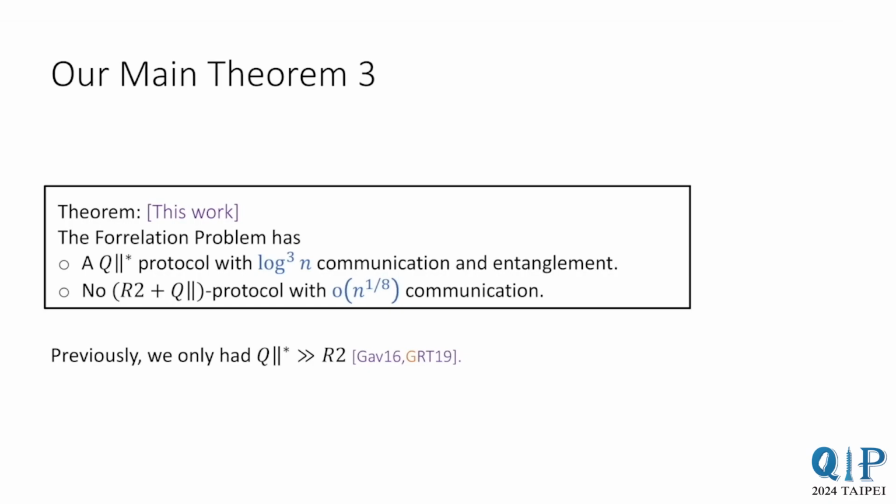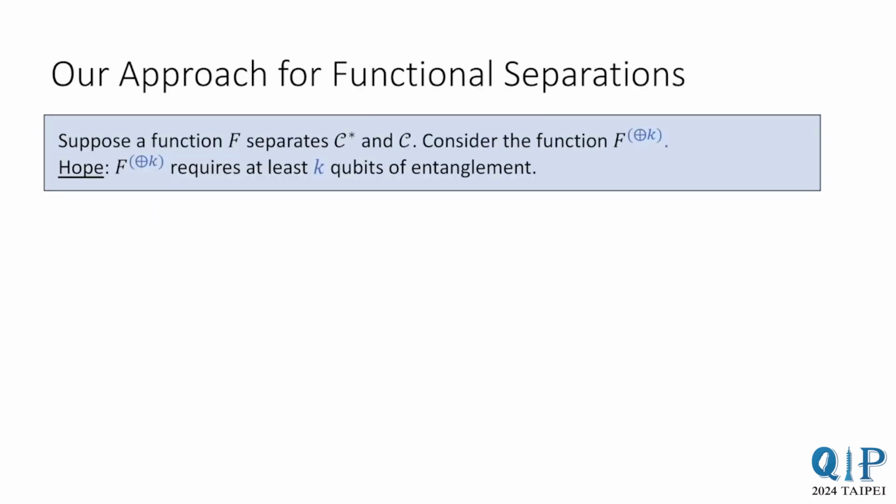Now I'll move on to the proof idea. The high level idea is as follows. We take a partial function f that demonstrates some quantum versus classical separation, and we take the XOR of k copies of f. The hope is that since f required at least one qubit of entanglement to solve, f XOR k should require k qubits of entanglement. In particular, if you only had k over log n qubits of entanglement, then the communication cost should blow up exponentially. This is the main idea.